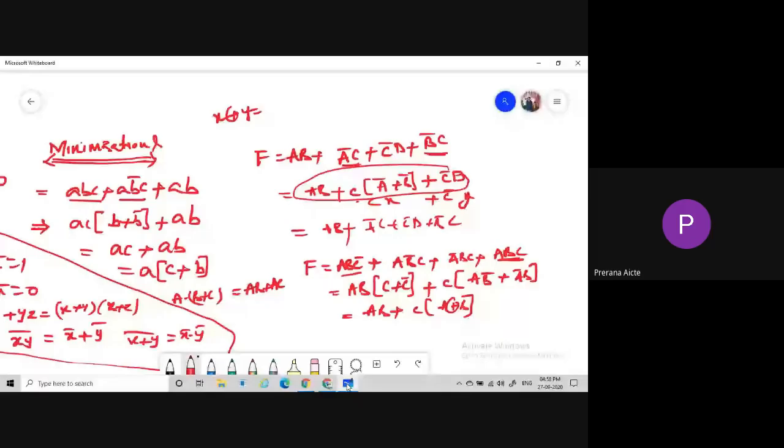So this one is the reduced expression, right? XOR of x and y is nothing but x bar y plus x y bar. Based on this relation, it is in the form of a b bar plus a bar b. So a b bar plus a bar b can be represented using the XOR operation as A XOR B. So this one is the reduced expression. Okay.